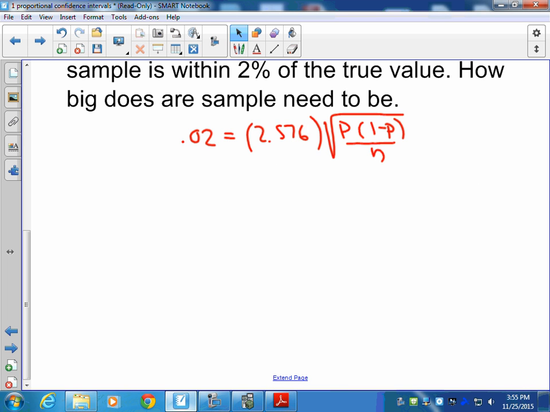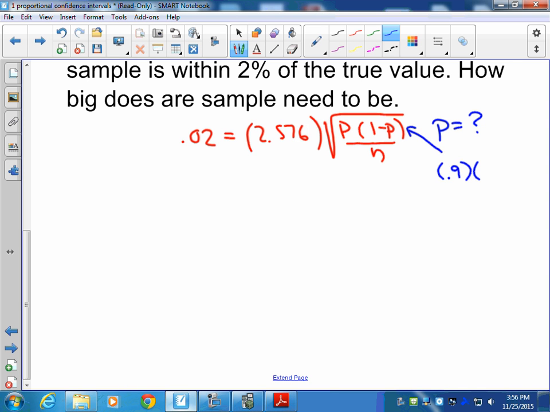So now, if we're solving for n in this situation, there's one problem. We don't know what p is. So p is a question mark value. Now we have to figure out what type of p-value we would use to give us the best situation possible. So let's start looking at what would happen in this part of the formula with different p's.